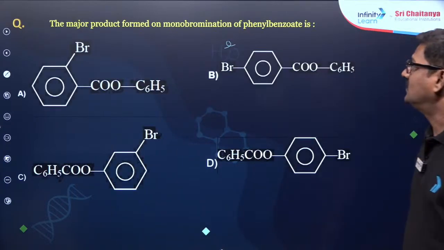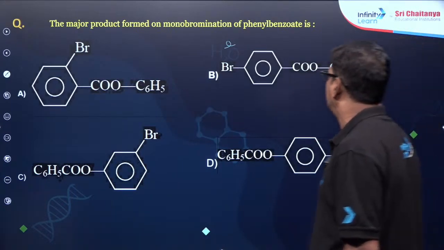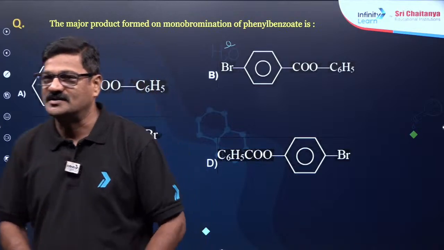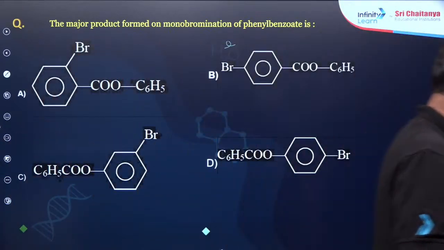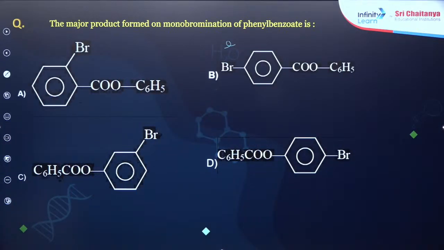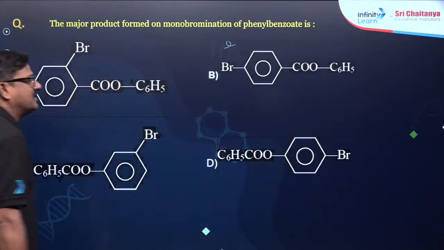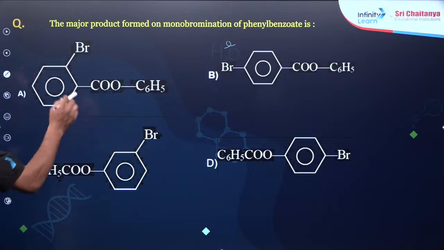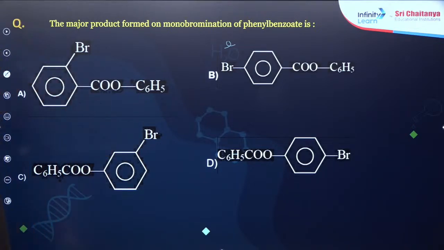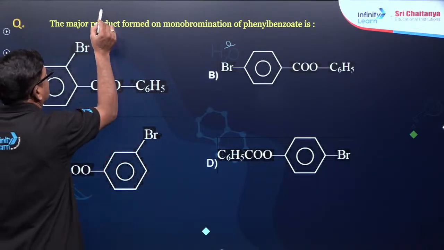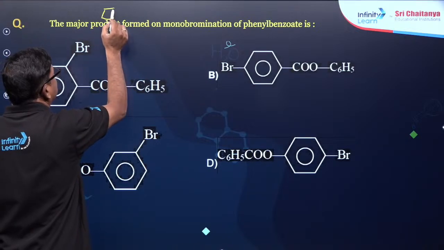And the major product formed in the monobromination of phenyl benzoate. Answer? So, the major product formed on monobromination of phenyl benzoate. So phenyl benzoate, this is your phenyl benzoate.